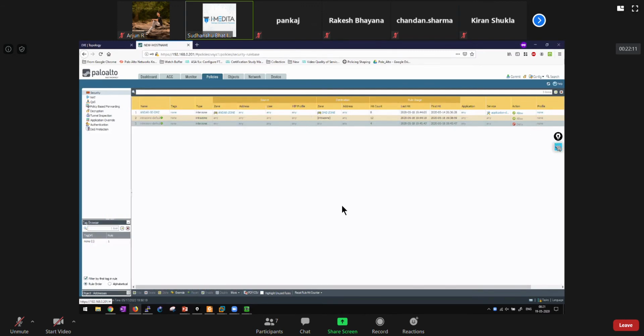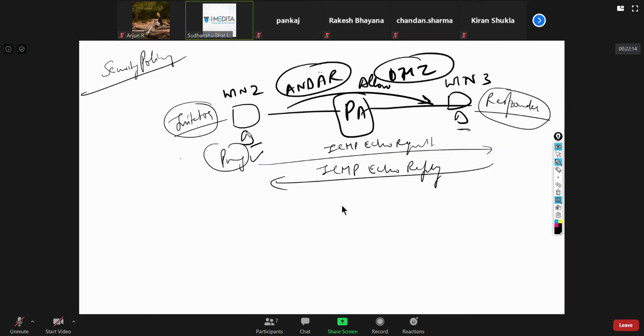Since the firewall remembers this, when an ICMP echo request is sent and the firewall receives the ICMP echo reply in response to that echo request, it's going to allow that to go to Win2.